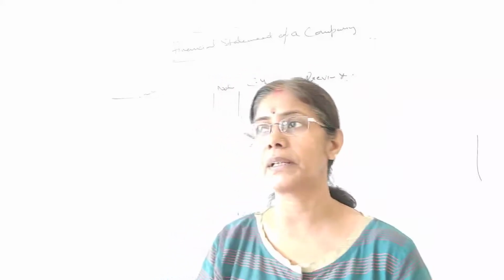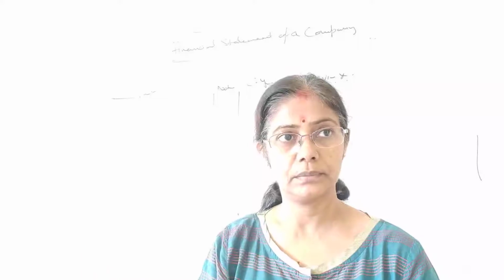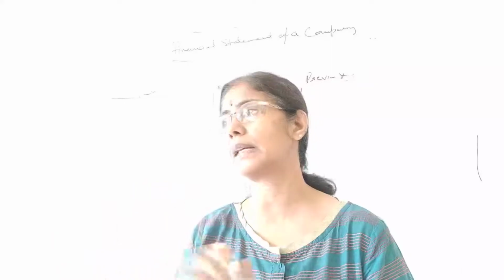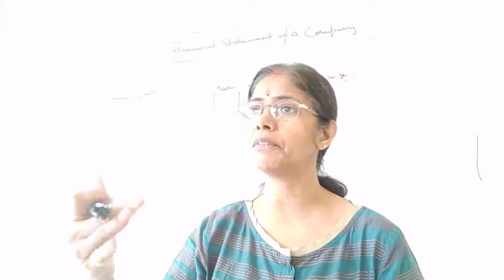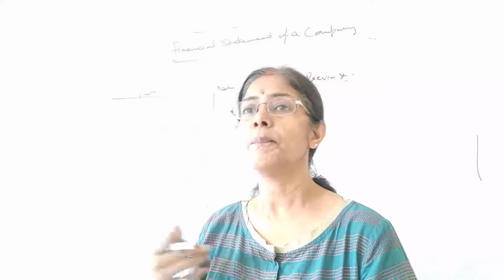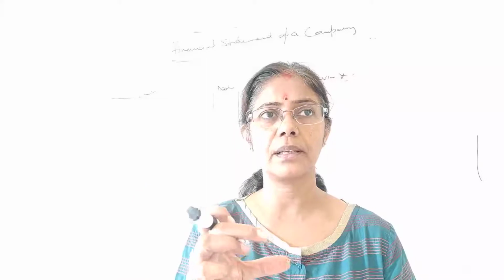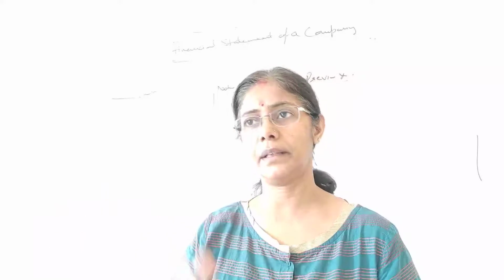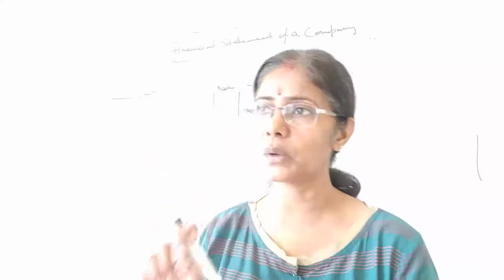Then what comes on number 1? That is shareholders fund. So you should remember, students, there are 4 main headings in the equity and liabilities side, right? First we should learn the main heads, then we will go for the subheads. So the first one is shareholders fund. Why do we call it shareholders fund? Note that capital has a limited area, and fund has a wider area, including other things also.